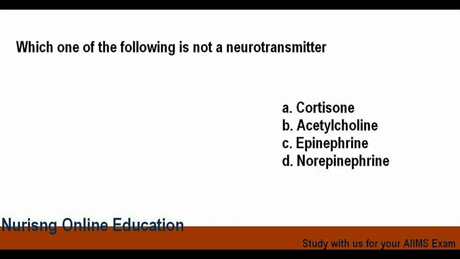Which of the following is not a neurotransmitter? Options are option A cortisol, option B acetylcholine, option C epinephrine, and option D neuroepinephrine. And the answer is option A, that is cortisol.